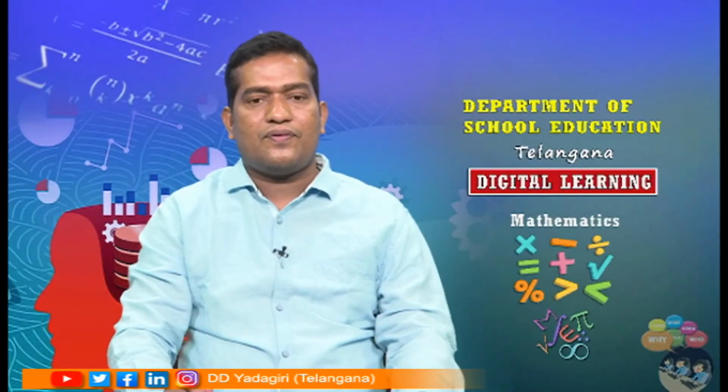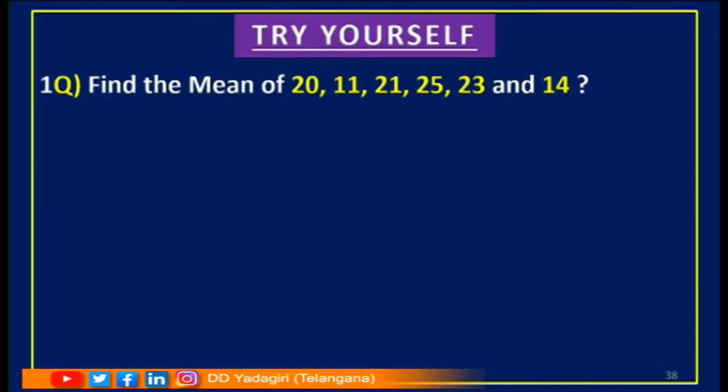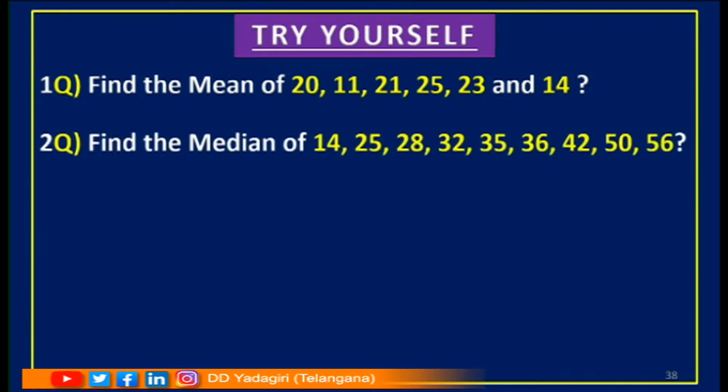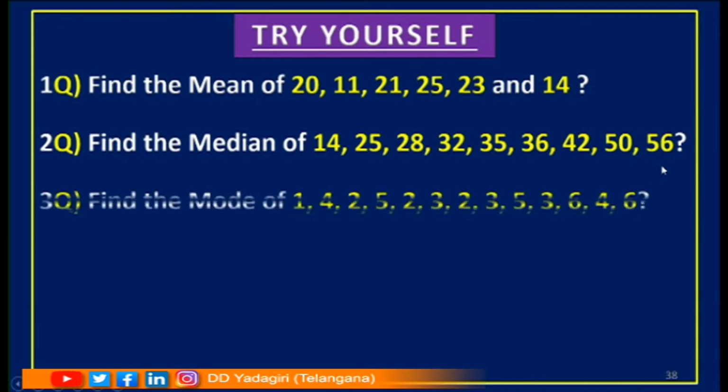Children, try yourself. Find the mean of 20, 11, 21, 25, 23 and 14. Find the median of 14, 25, 28, 32, 35, 36, 42, 50, 56.